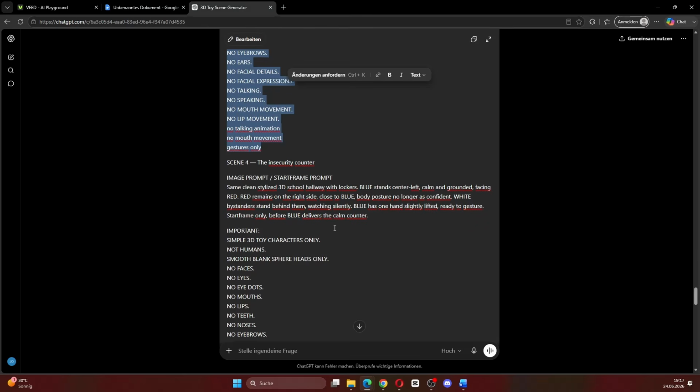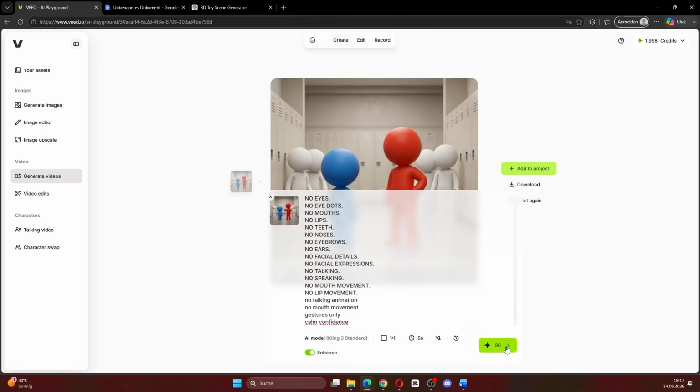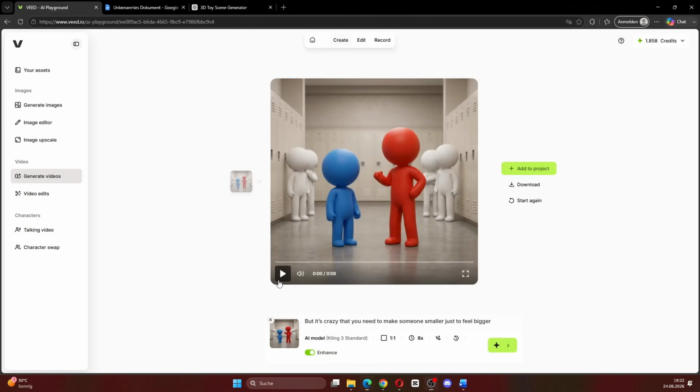Now we go back to ChatGPT, copy the scene 4 video prompt, paste it into Veed and generate the next video. If we check this one out, we now have the blue figure talking to the red figure and it fits perfectly with the script, because this is the part where the blue figure is speaking in the script.